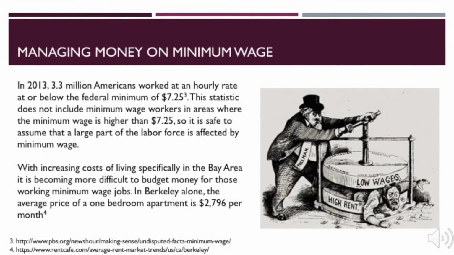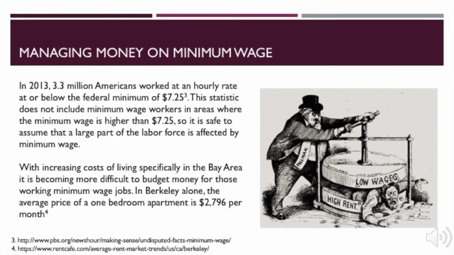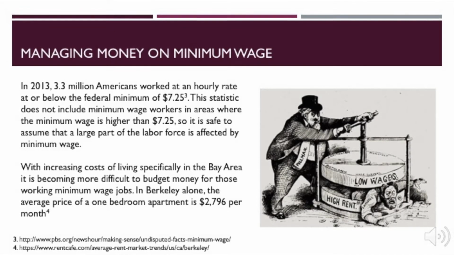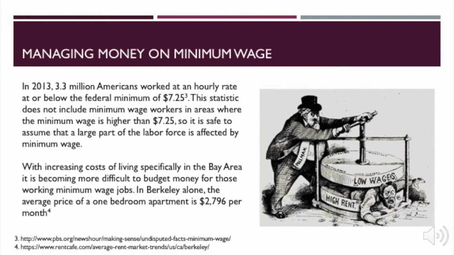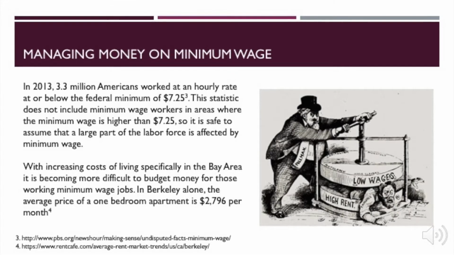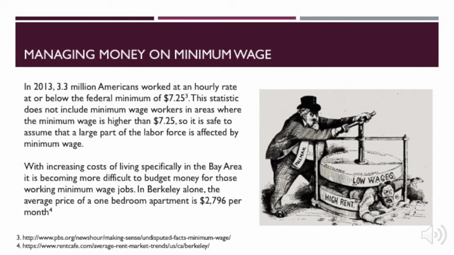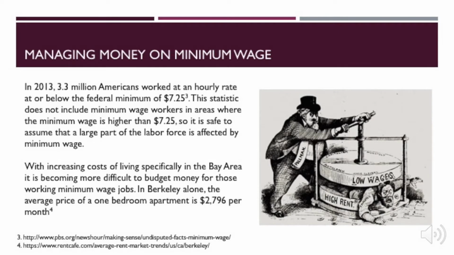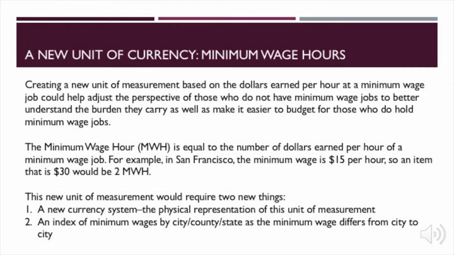country. The increased cost of living, specifically in the Bay Area, is making it more difficult for those working at minimum wage to budget money and make a decent living. In Berkeley alone, the average price of a one-bedroom apartment is $2,796 per month. Creating a new unit of measurement based on minimum wage has two major benefits.